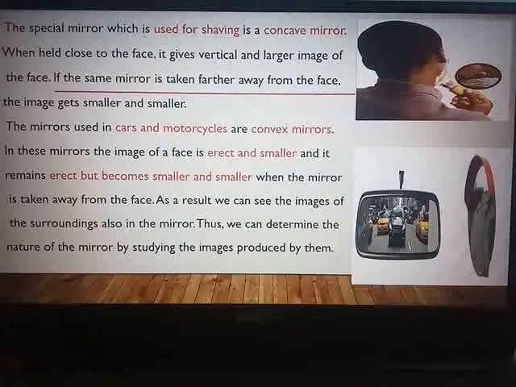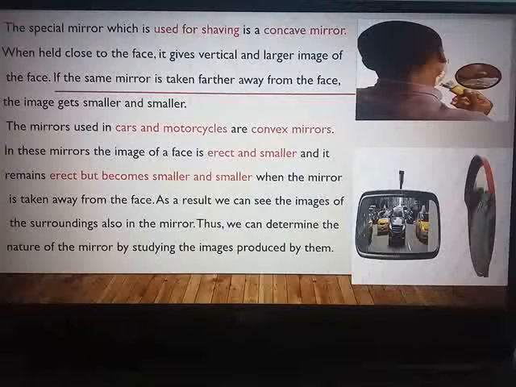Next we will see where convex mirrors are used. The mirrors used in cars and motorcycles are convex mirrors. You have seen while traveling in a car or bike that the mirrors used are convex mirrors. What happens? The image of a face is erect and smaller, and it remains erect but becomes smaller and smaller when the mirror is taken away from the face. As a result, we can see the images of the surroundings also in the mirror.